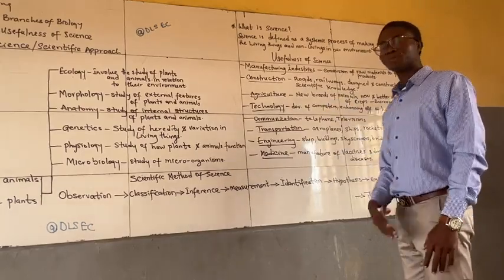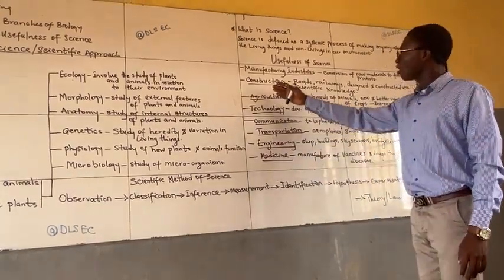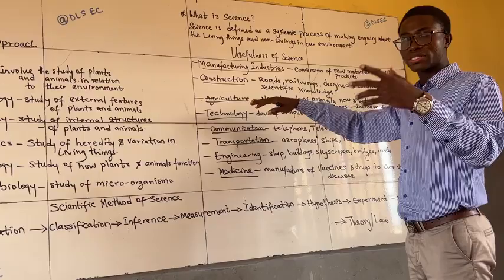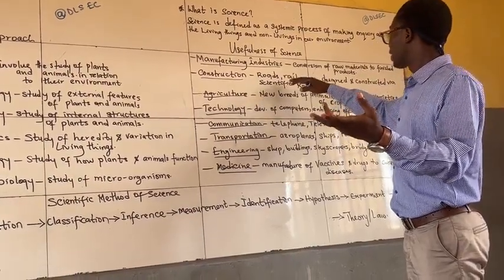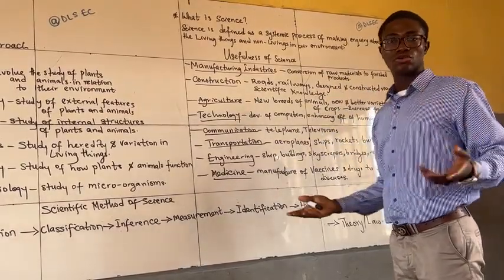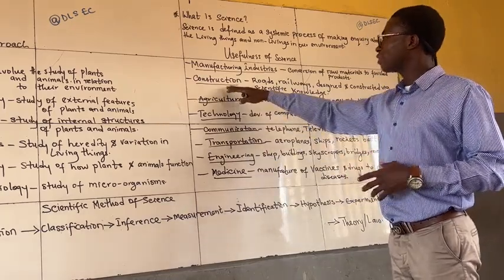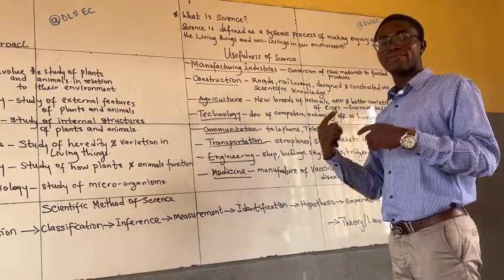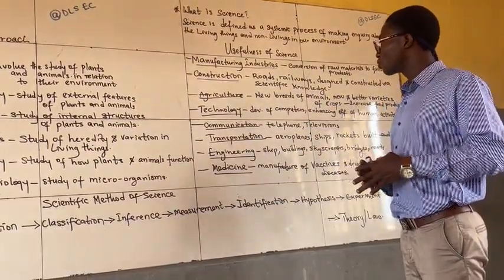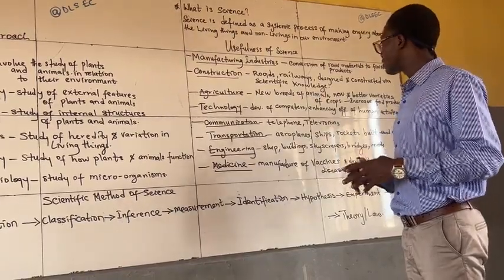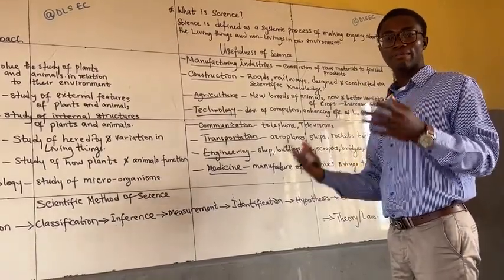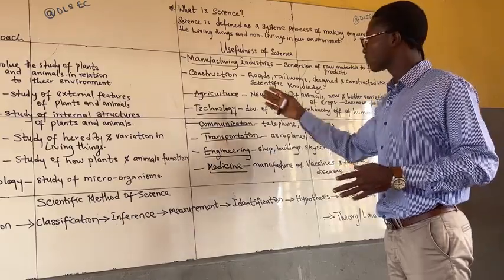Now, what is the usefulness of science? We have a few mentioned for us here. Under the manufacturing industry, with scientific knowledge, we can convert raw materials to finished products for the use of mankind. Under construction, by the aid of science, we can construct good roads and railways, and we can design them and make construction of all those facilities.